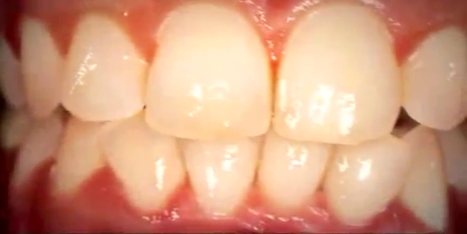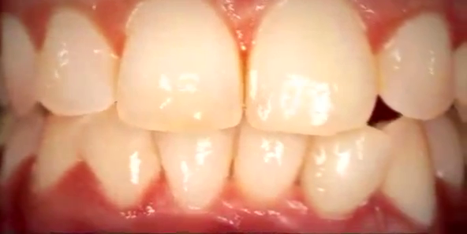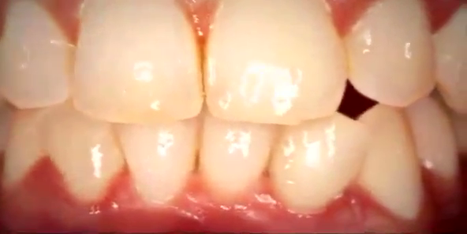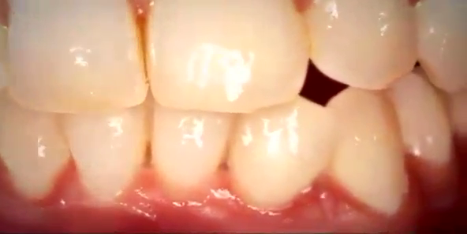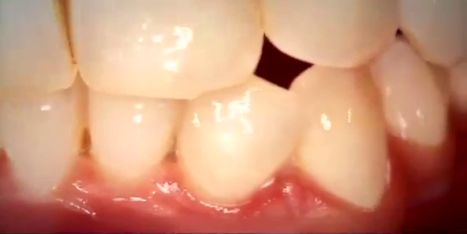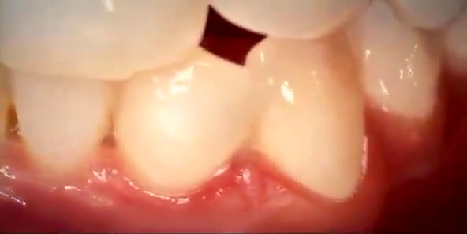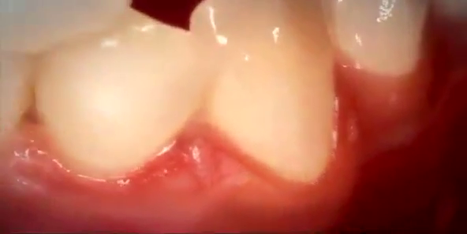Dentine hypersensitivity arises when tubules found within dentine become exposed. Gingival recession is seen as the most common cause of dentine exposure. However, tooth wear can also expose these dentine tubules.